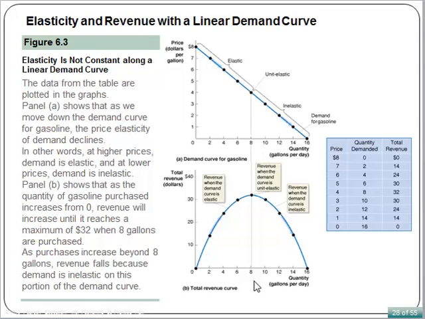As purchases increase beyond 8 gallons, revenue falls, because for this part of the demand curve, when the price decreases the total revenue decreases, since elasticity is inelastic. As we learned, when demand is inelastic, if you cut the price, your total revenue will decrease.